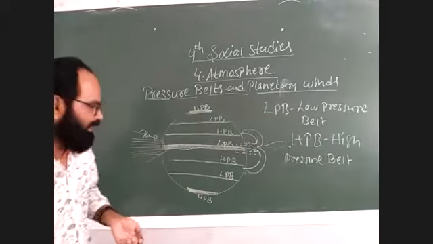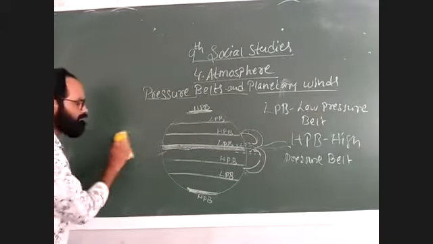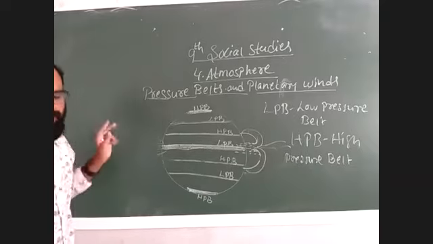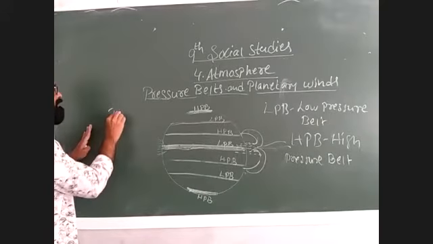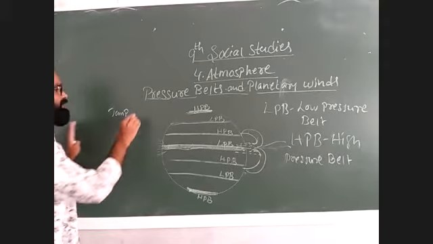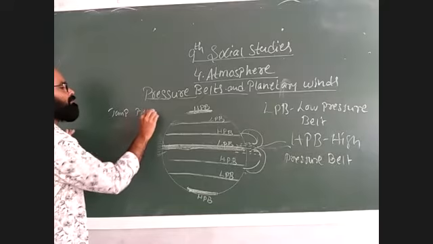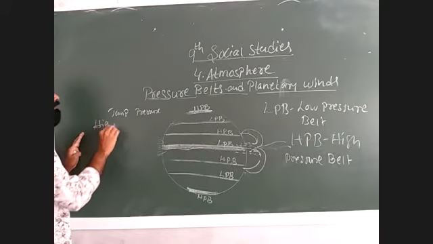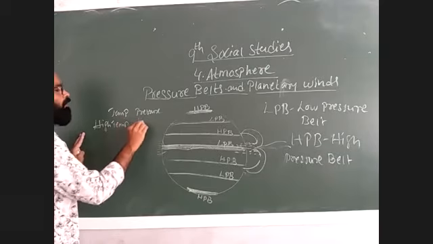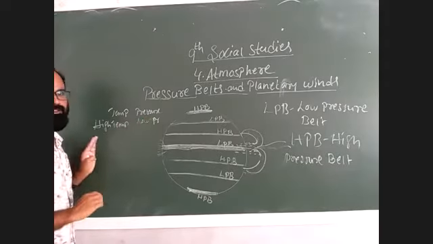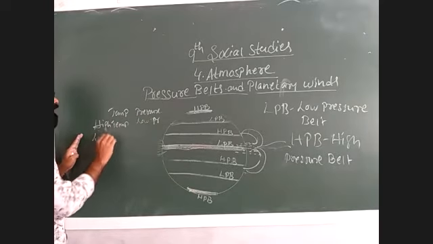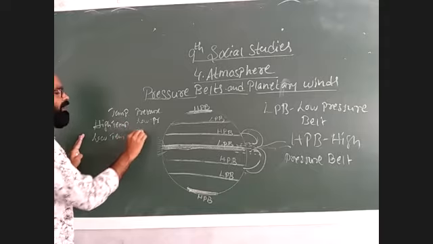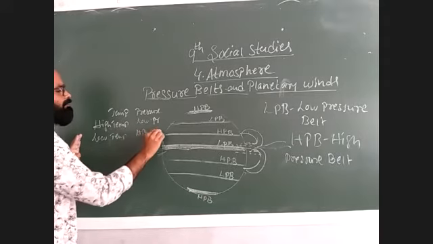Now another point where you can understand easily: temperature. Next, pressure. High temperature, low pressure. Low temperature, high pressure.